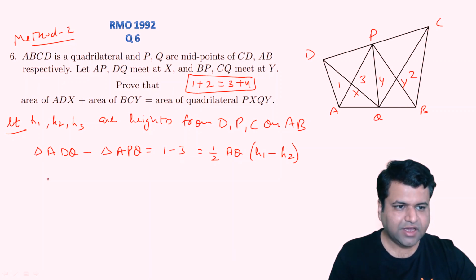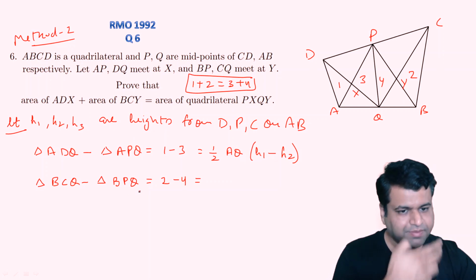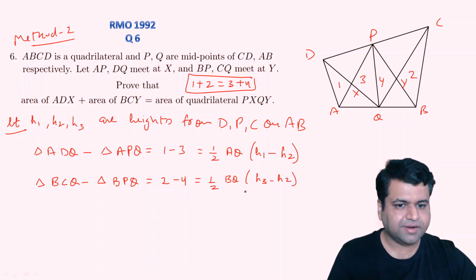And similarly, if I ask you what is area of triangle BCQ minus area of triangle BPQ, again you can say simply it is nothing but 2 minus 4. Why 2 minus 4? Because triangle QXY is common to both the bigger triangles, and it will simply cancel out. So this is again nothing but half times BQ, base is same, height will be h3, because BCQ is the first triangle, minus h2, right?